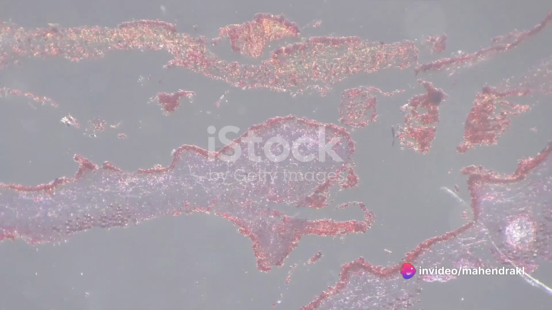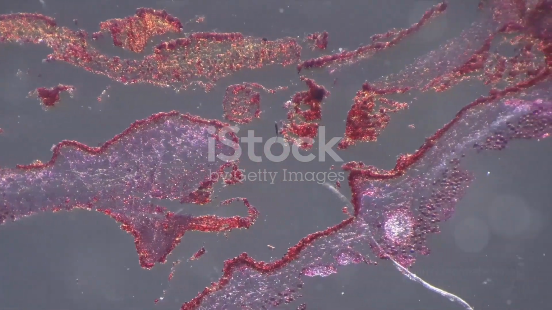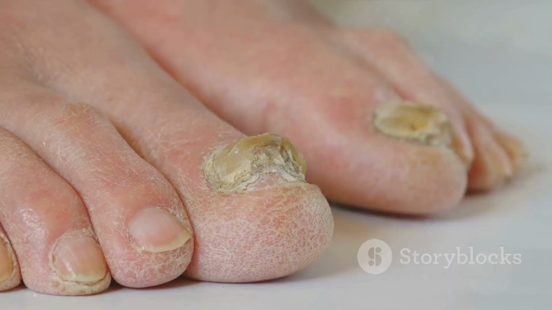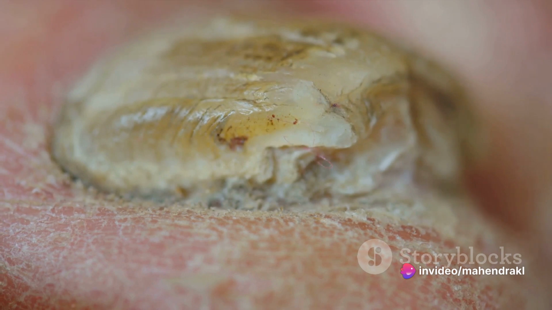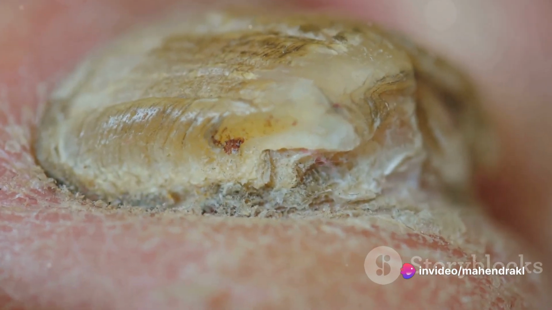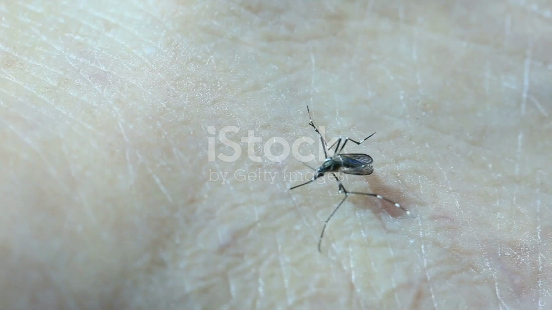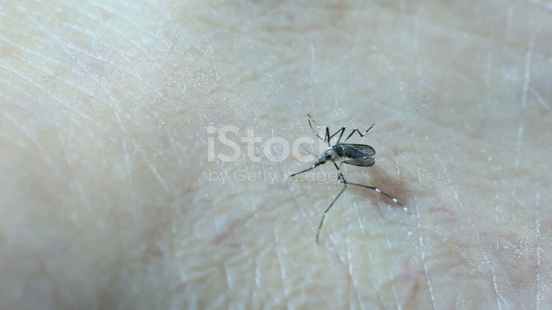Protozoa are single-celled, microscopic, eukaryotic organisms that can cause diseases like malaria and other immune system disorders. Fungi are saprophytic organisms with chitinous cell walls. Some fungi can cause diseases in humans. Examples of fungal infections include ringworm and athlete's foot. There are also vectors, like mosquitoes, rats, and houseflies, which carry disease-causing microorganisms and spread them from person to person.